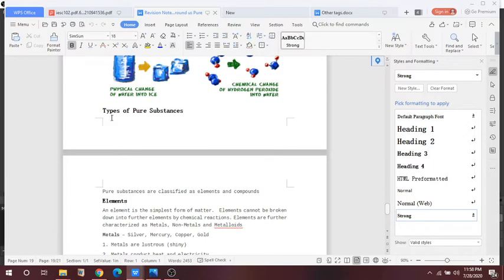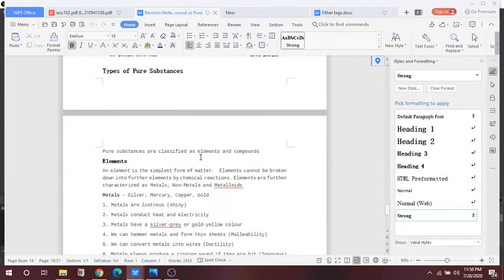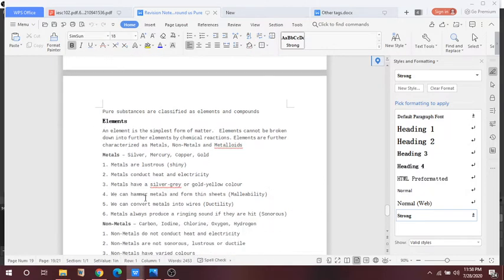Move on to the next type: pure substances. There are two types of pure substances. One is elements and another one is compounds. What are elements? An element is the simplest form of matter and it cannot be broken down into further elements by chemical reaction. For example, students, take oxygen, just take O.